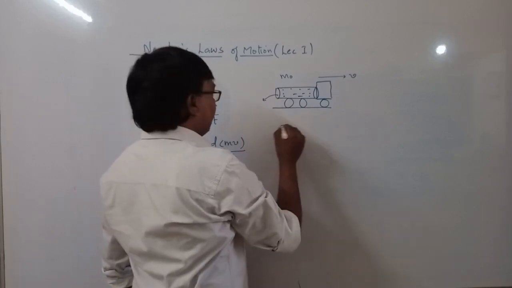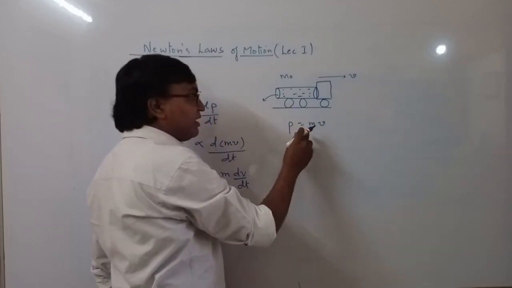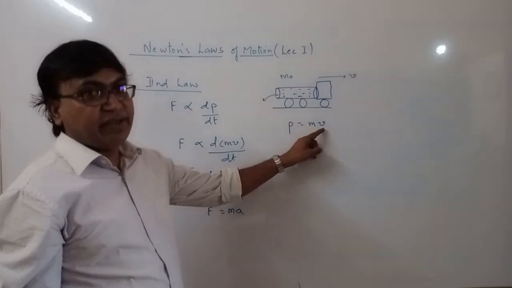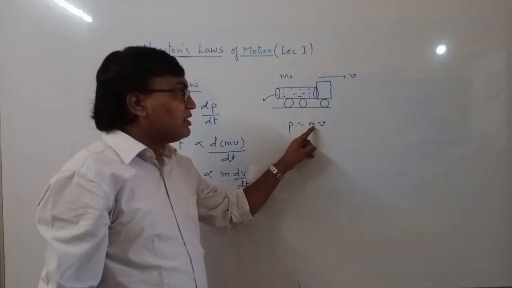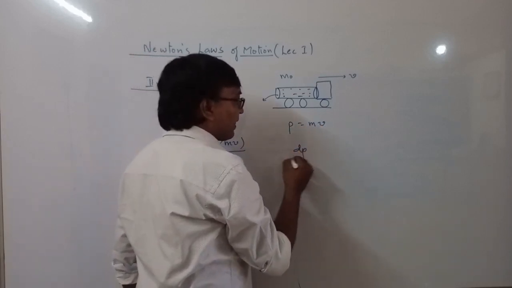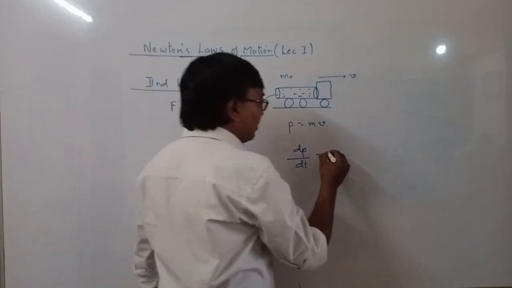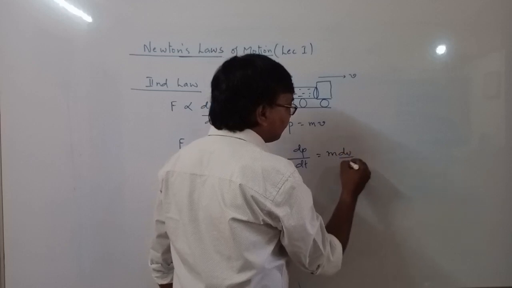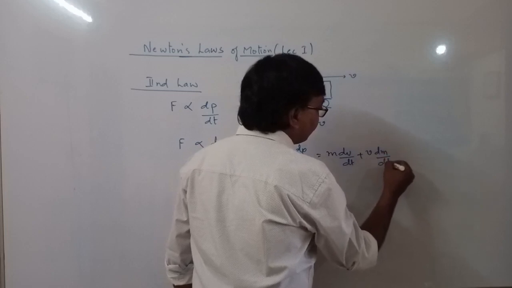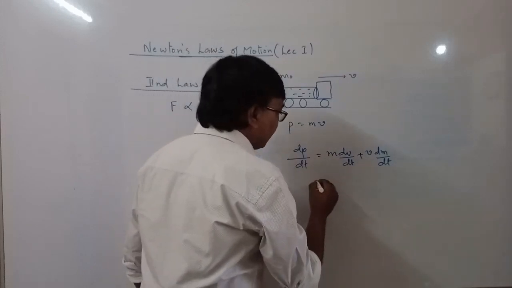So here, if you consider P to be m into v, where m is variable as well as velocity is also changing, it is assumed. So if both the variables are changing, then for dp by dt, we can use the product rule: m dv by dt plus v dm by dt. So this is the rate of change of momentum, and this is nothing but ultimately the force.